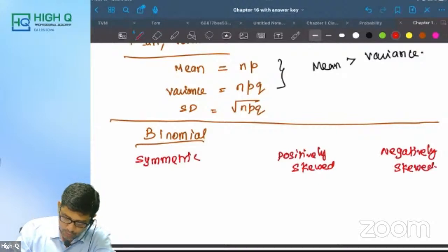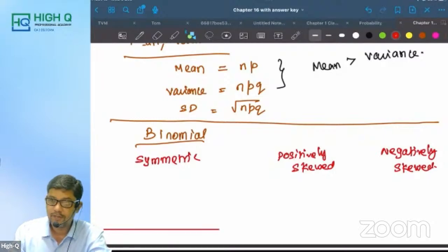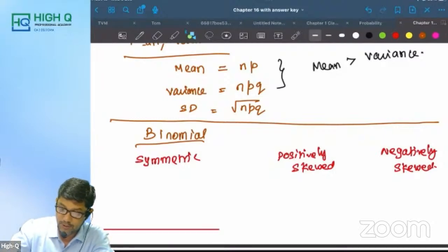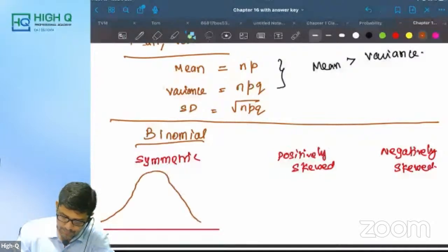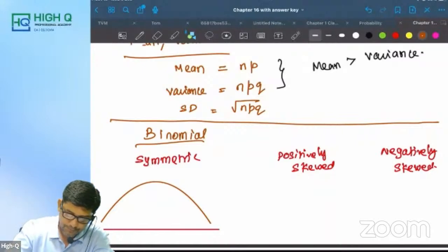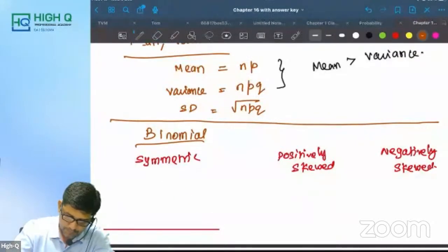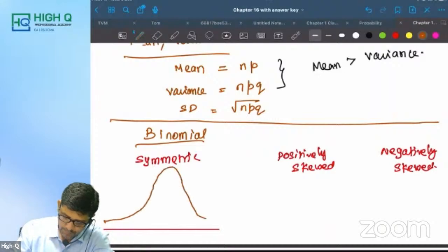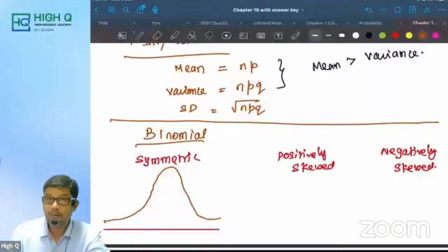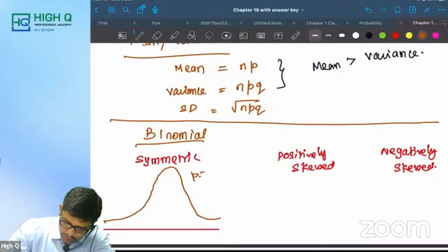So what is meant by symmetric? About symmetric we are going to have a full lecture, that is the normal distribution. This is what symmetric is. When binomial distribution is symmetric, P is equal to Q is equal to 0.5.